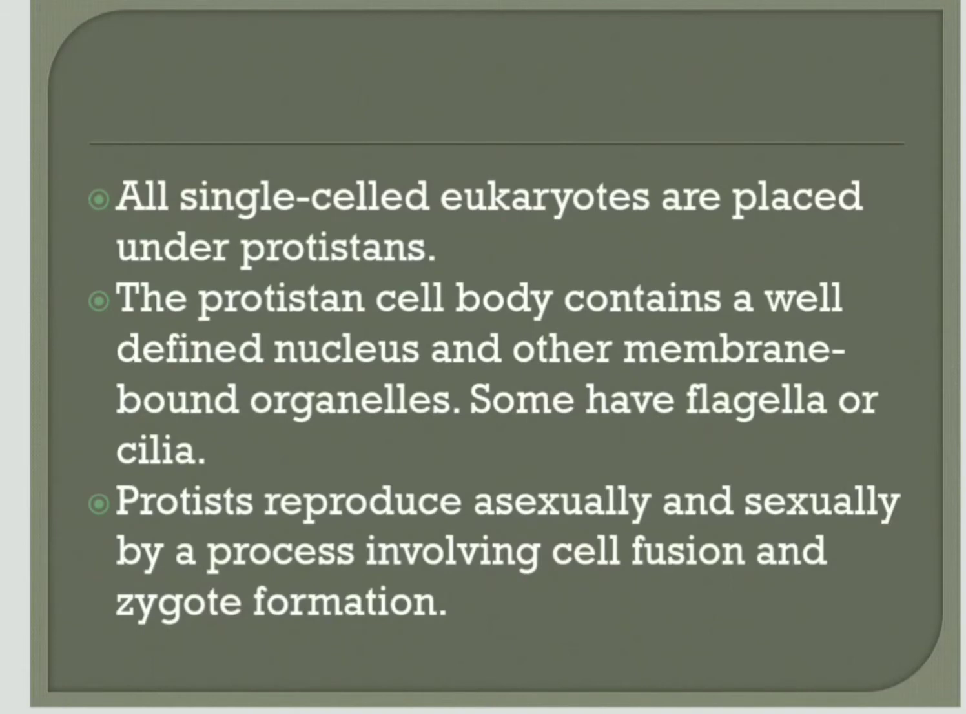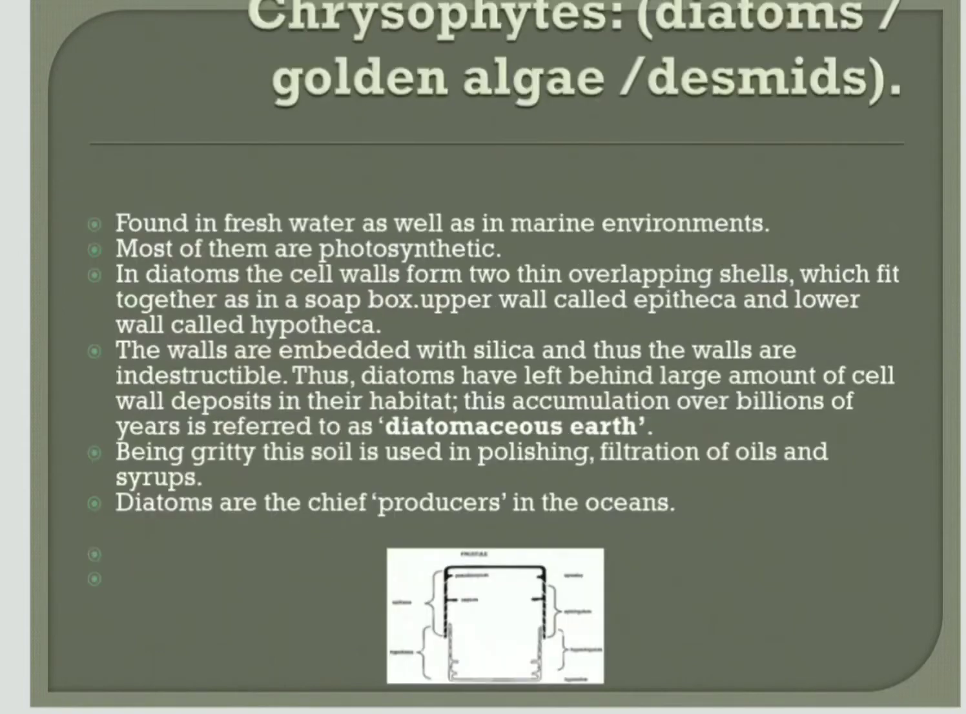Sexually, they undergo reproduction by cell fusion, and they also produce a zygote. So these are photosynthetic organisms. Some of them show two characters, like animals as well as plants. Among them, let us discuss a few examples.